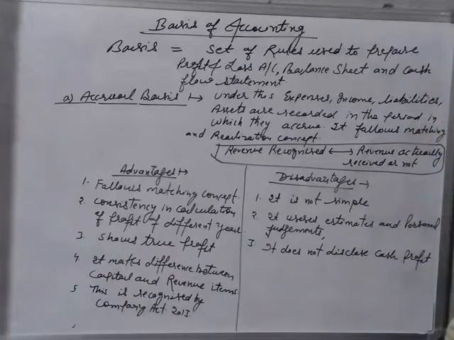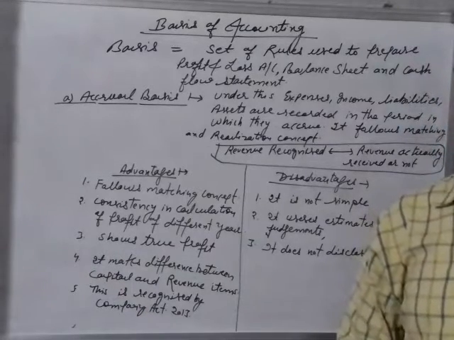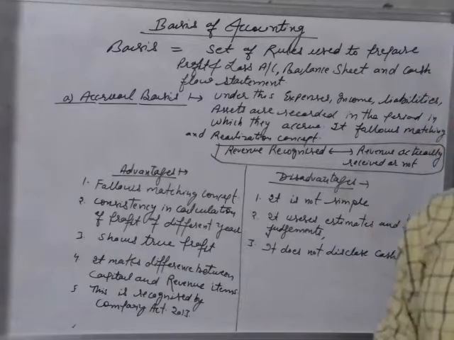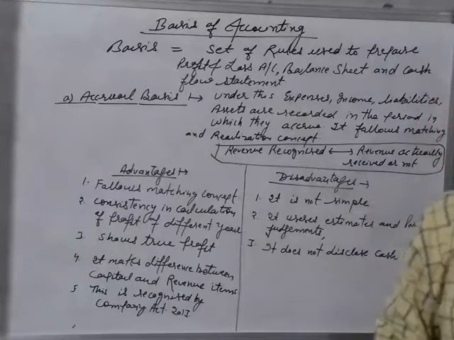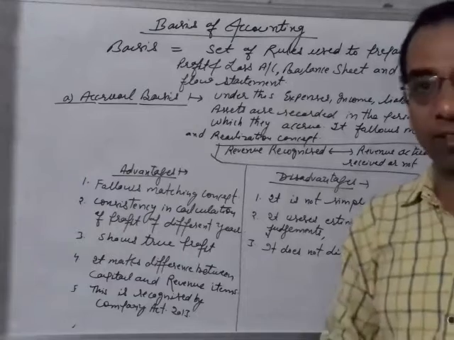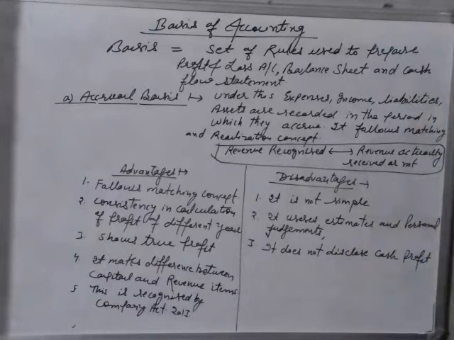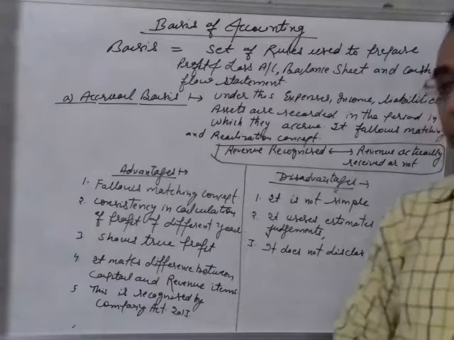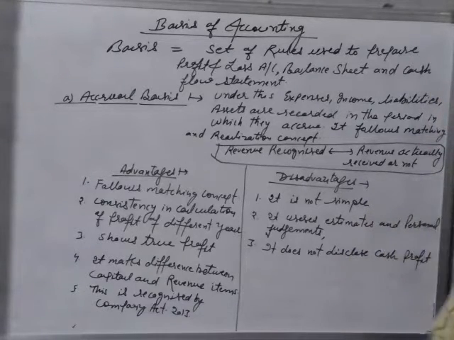Fourth, it makes a difference between capital and revenue items. That means we can differentiate between the expenses paid on assets or paid on purchases. Fifth, this is recognized by the Companies Act 2013, right?